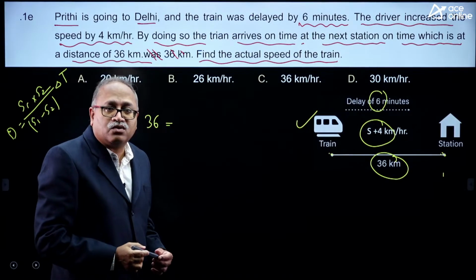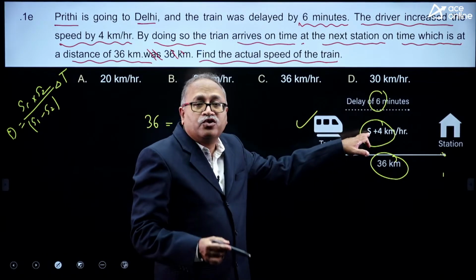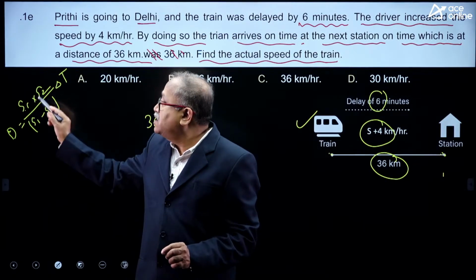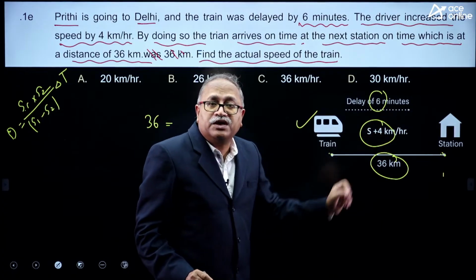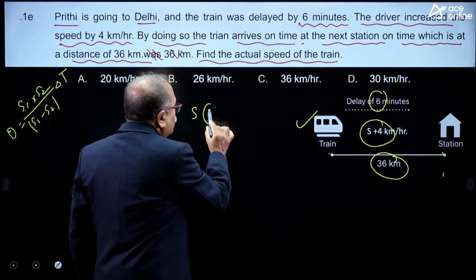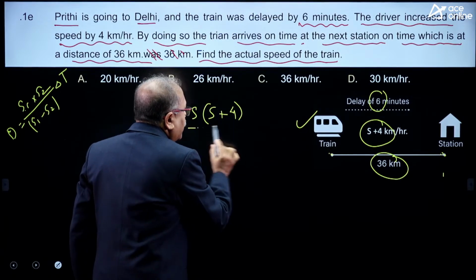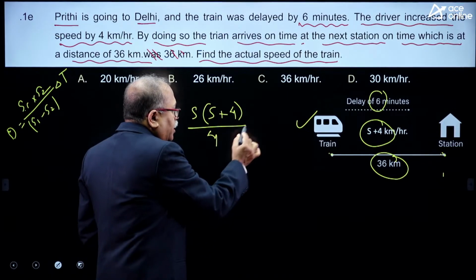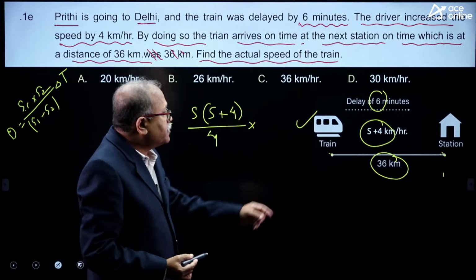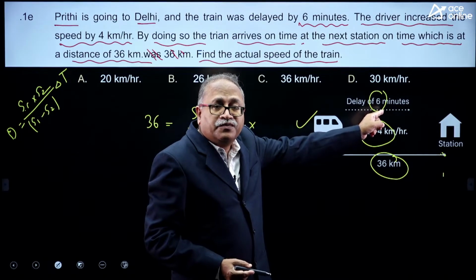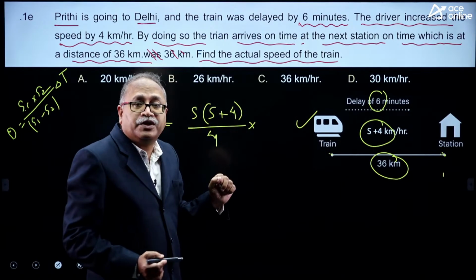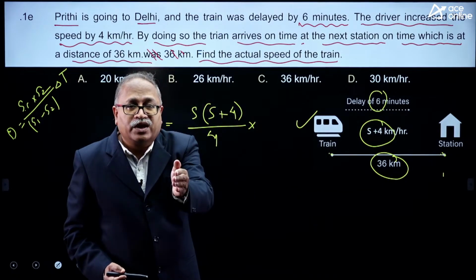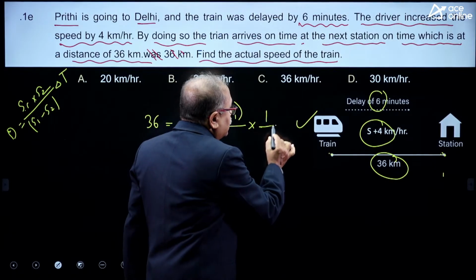36 kilometer is equal to, what is the initial speed? I do not know. So, initial speed I will take s. Speed 1 I will take s, speed 2 I will take s plus 4. So, s into s plus 4 by the difference of speed. What is the difference of these two speeds? That is 4, and into time, the difference of time. The time is 6 minutes, the difference of time with speed 1 and speed 2. So, I will be taking in hours 6 by 60, which is nothing but 1 by 10. So, take this as 1 by 10.